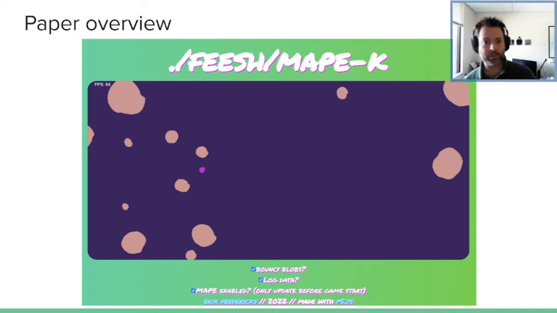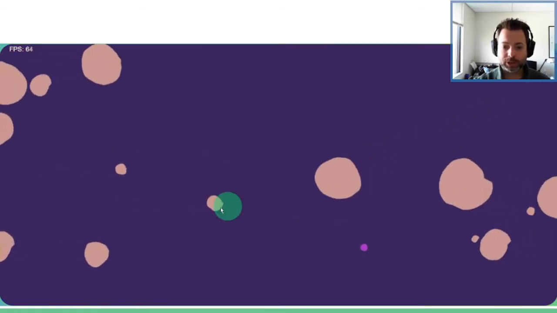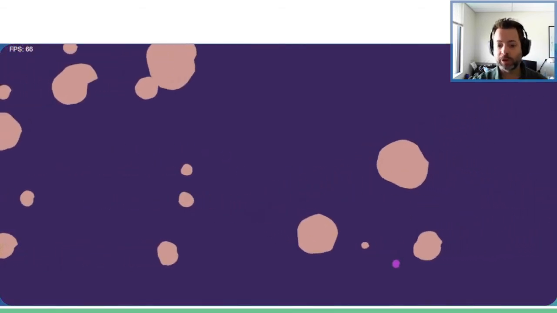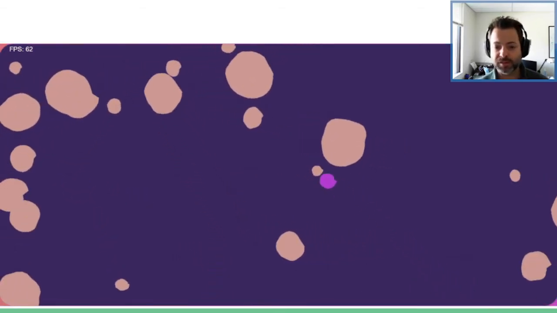Now, the idea here with the adaptation is that we are going to adapt the game's performance and behaviors to make sure that the player has a good time, that it's playable, and that it keeps going on as long as possible. So here I've got a visual of the game in progress. Now I am the little hot pink blob. I've got a bunch of other blobs basically just kind of shooting around the screen, and this is all based on physics interactions. There's no intelligence here.